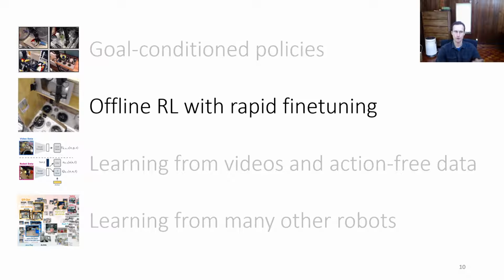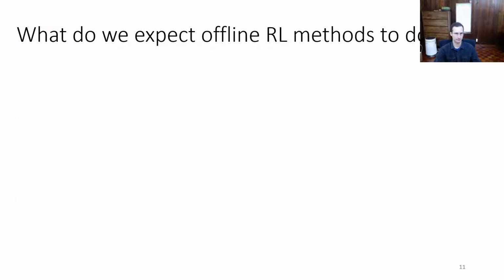Okay, so far we've entirely relied on supervised learning, but next let's talk about how reinforcement learning can come into the picture and let us use things like suboptimal data or enable much more rapid fine-tuning. So first, what do we expect RL to actually be able to do when we combine it with data? Well, if we're using data, that means that a big chunk of what we're going to be utilizing is offline RL. Offline RL methods are RL methods that run on static data sets. We're actually going to bring in online RL later, but we'll start with offline RL.